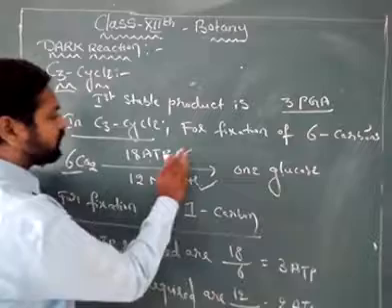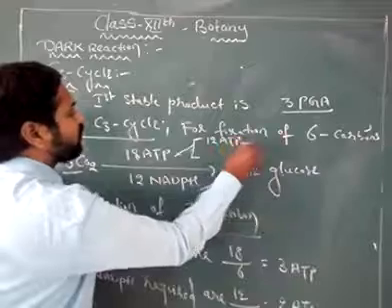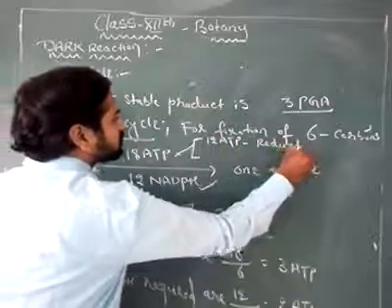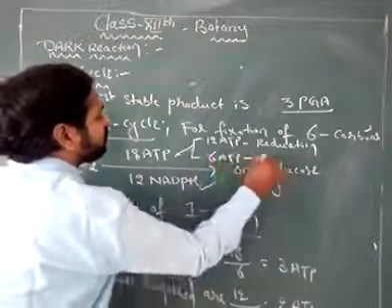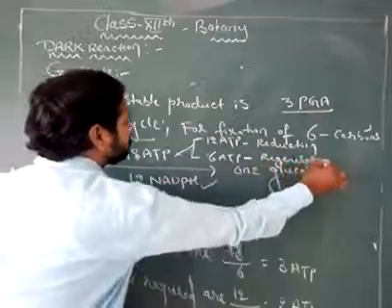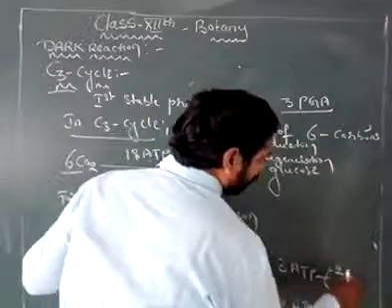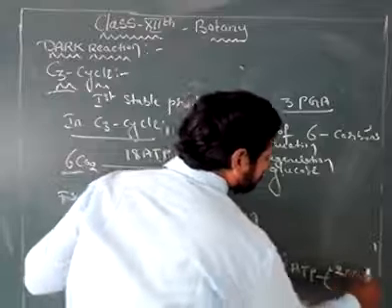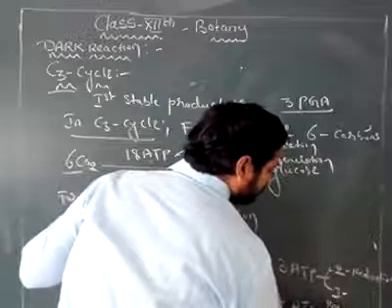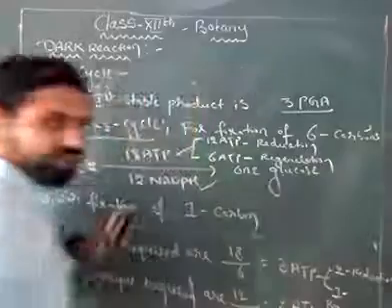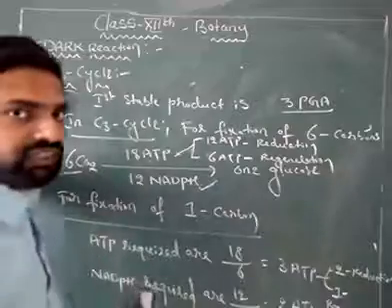You remember that out of these 18 ATP, 12 ATPs are required for reduction and 6 ATPs are required for regeneration. You also remember here, out of the 3 ATPs, 2 ATPs are required for reduction and 1 ATP is required for regeneration. So that is about the C3 cycle.